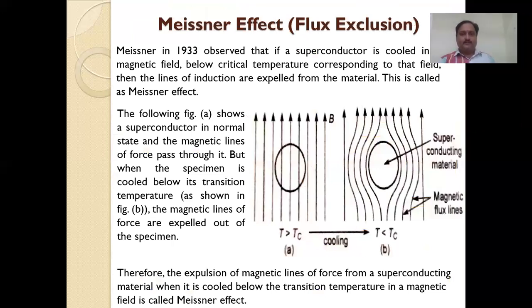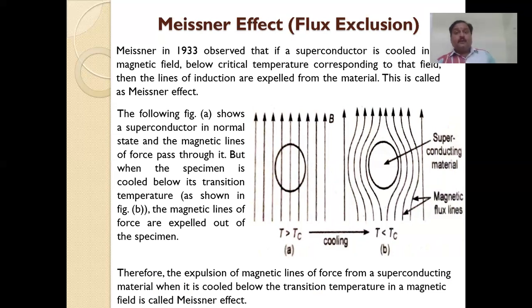Now, in the first point, we discussed the Meissner effect. And what is the Meissner effect? The slide also shows the diagram. In diagram A, T is greater than Tc, and in the second diagram, T is less than Tc. What is T? Temperature, absolute temperature. Tc is the critical temperature.